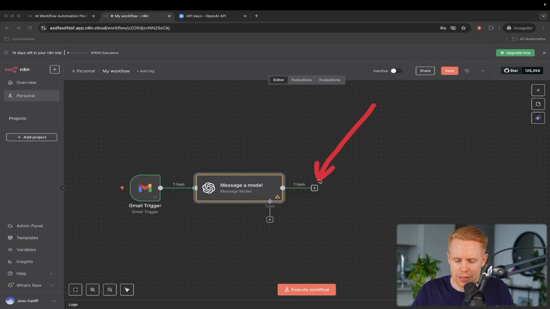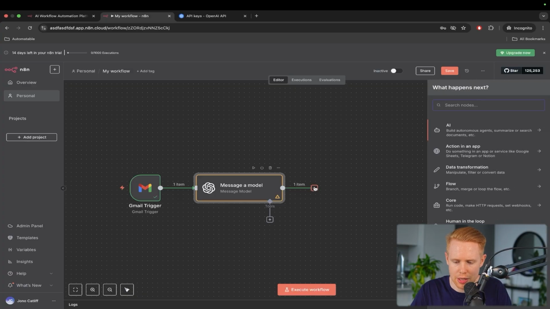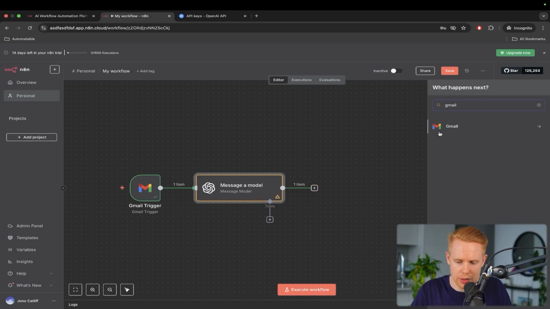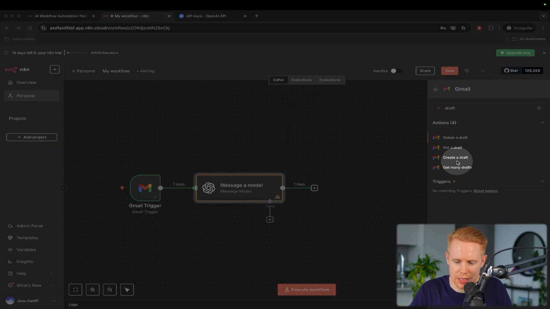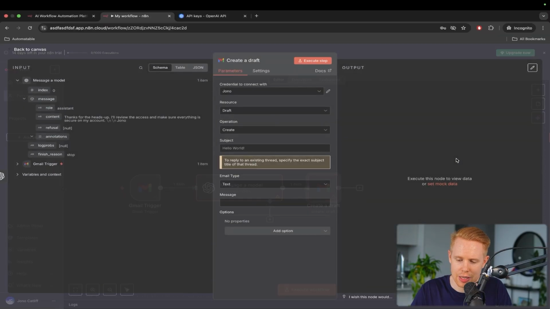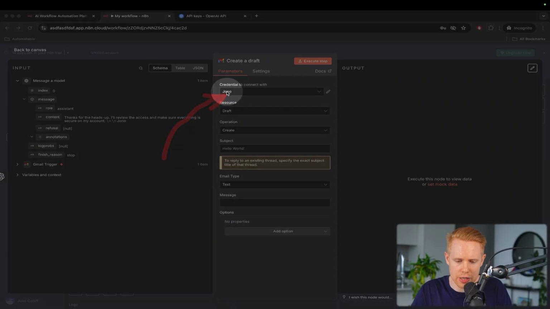Now the third node we're going to add in is to create a draft response for that particular email. So we can hit the plus button one more time and type in Gmail. This time we're going to open this up and type in draft. We want to specifically create a draft, so we'll add this in. And you'll notice this time we actually have the credential saved.